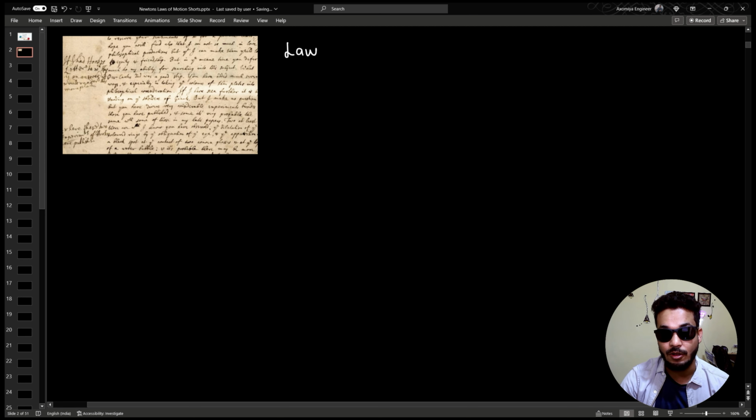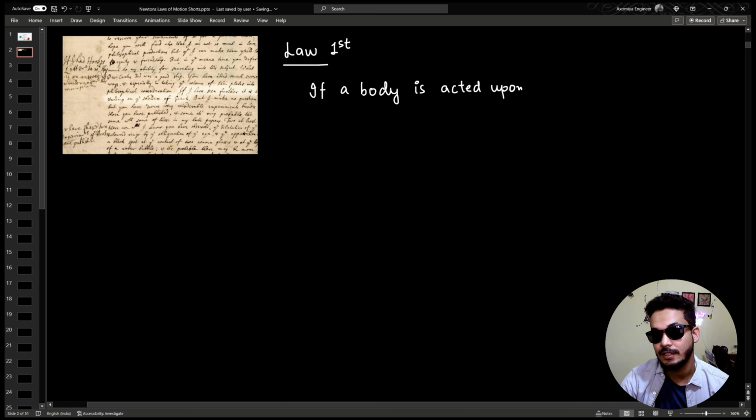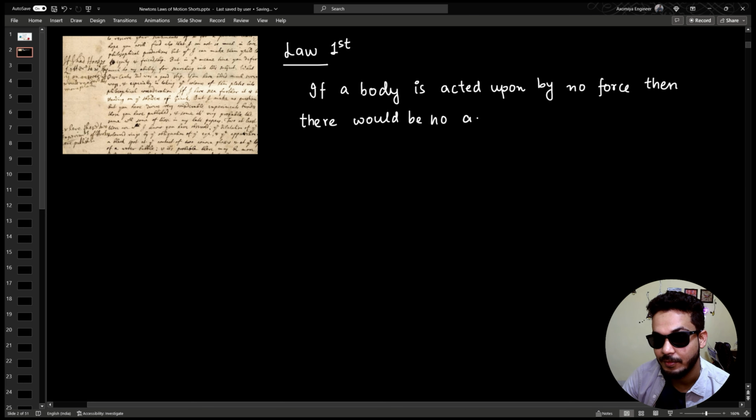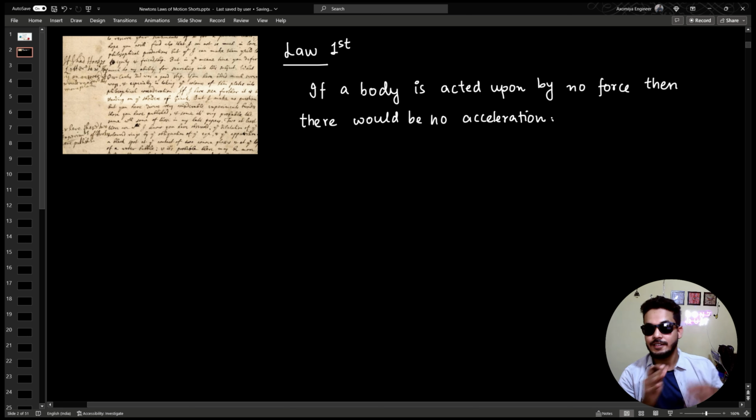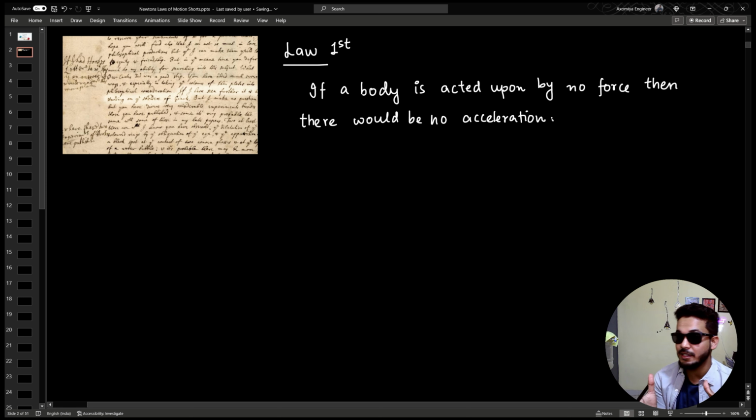The first law says if a body is acted upon by no force, then there would be no acceleration. Very nice. There would be no acceleration. Look, this is the mathematical version of it.